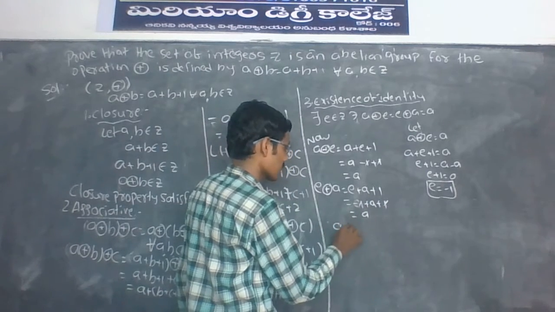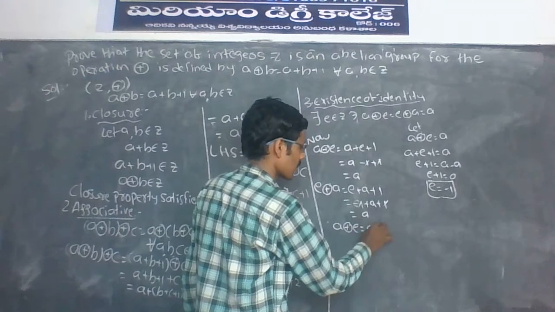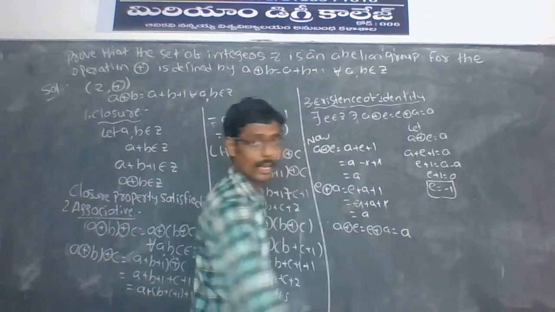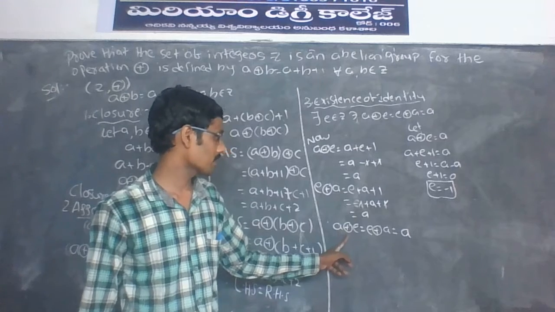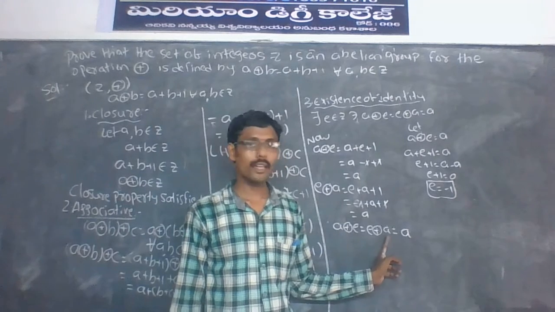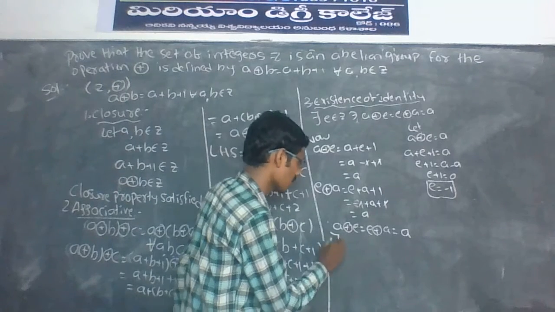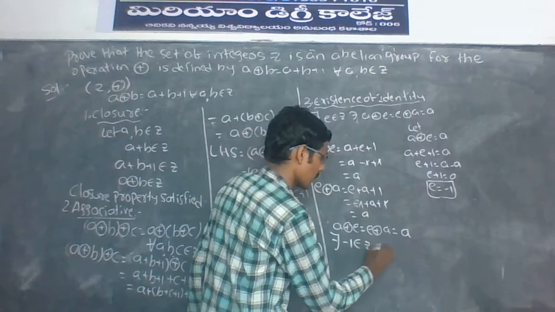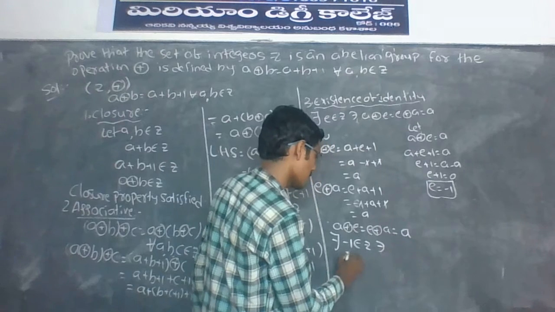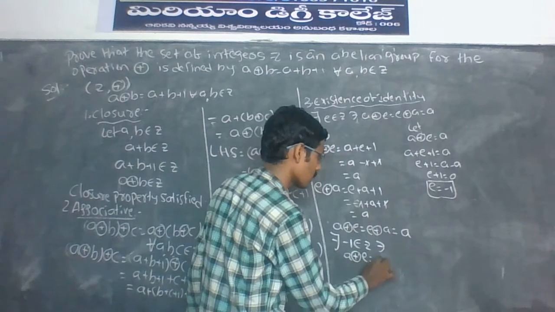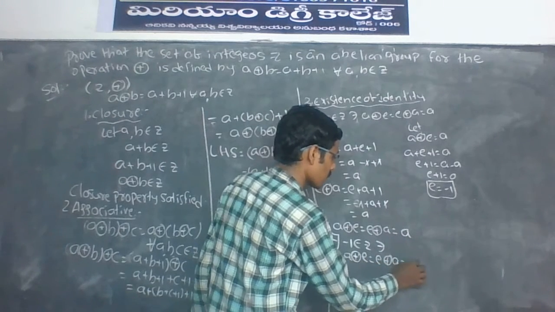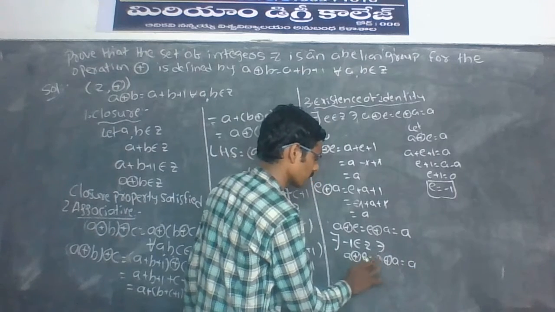Therefore a ⊕ e = e ⊕ a = a. So −1 belongs to Z such that a ⊕ e = e ⊕ a = a, with e = −1.